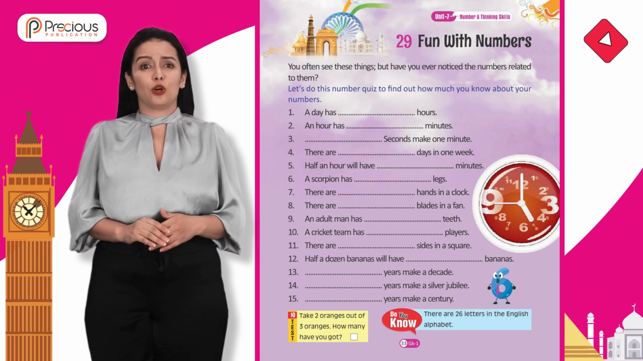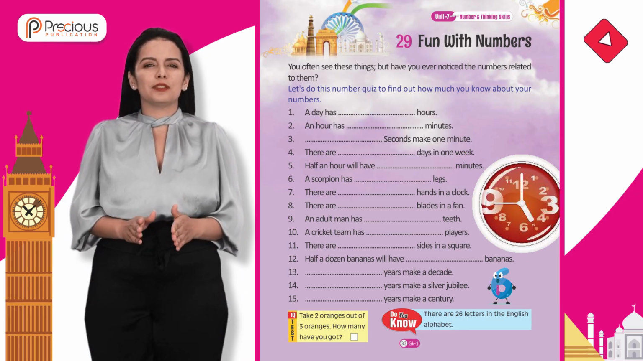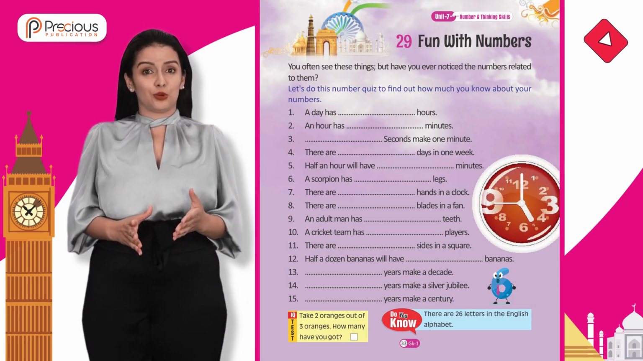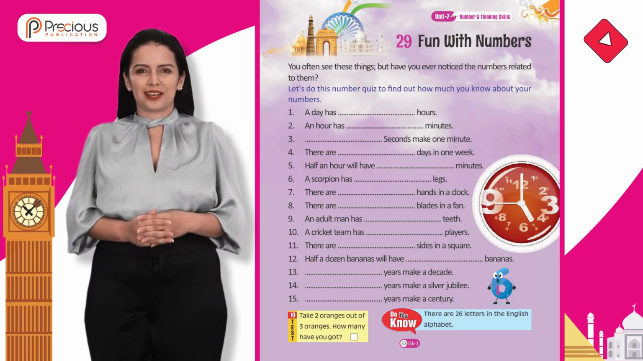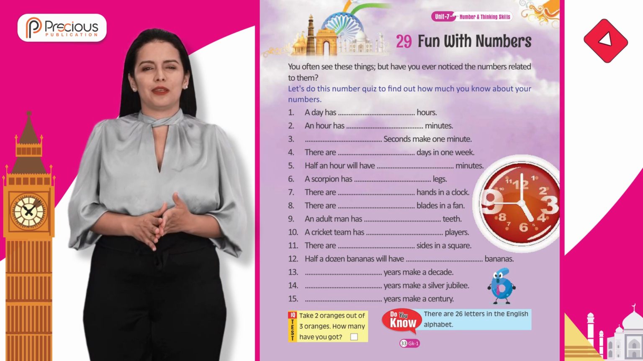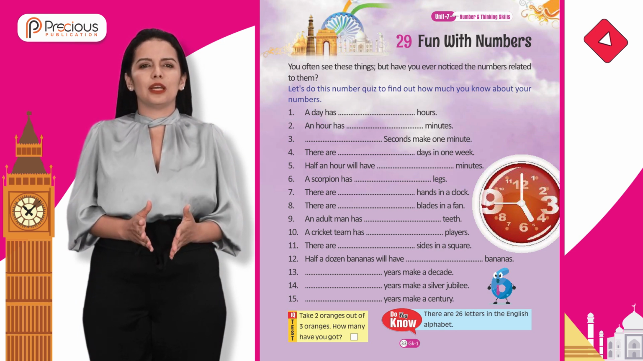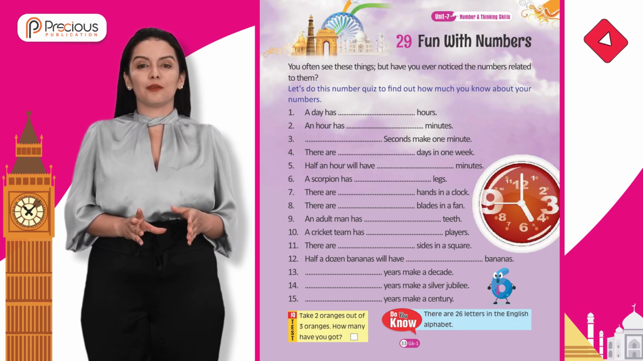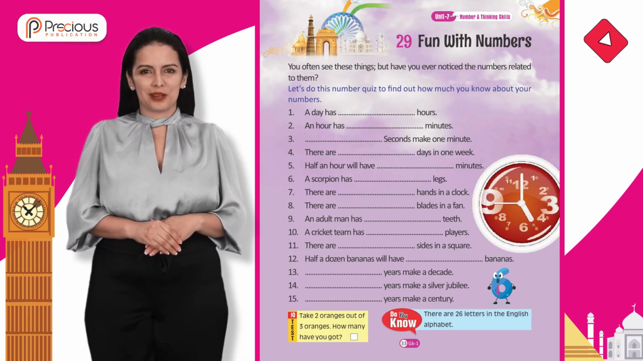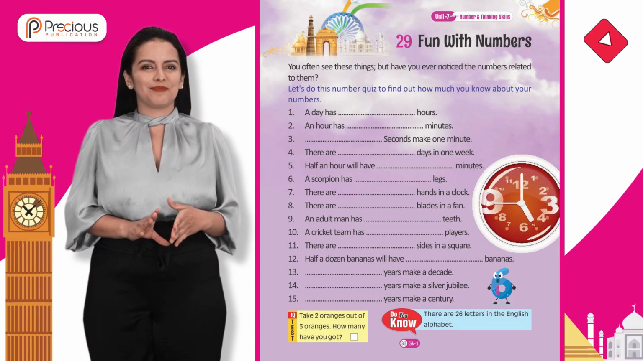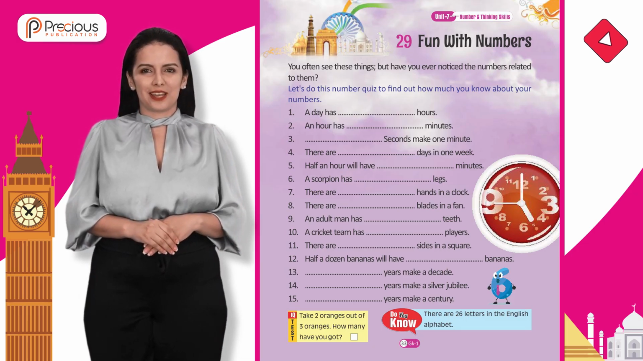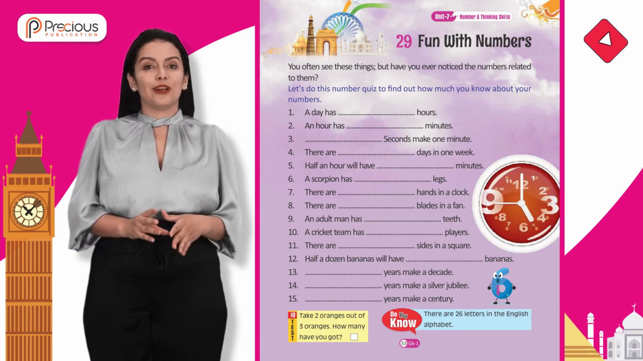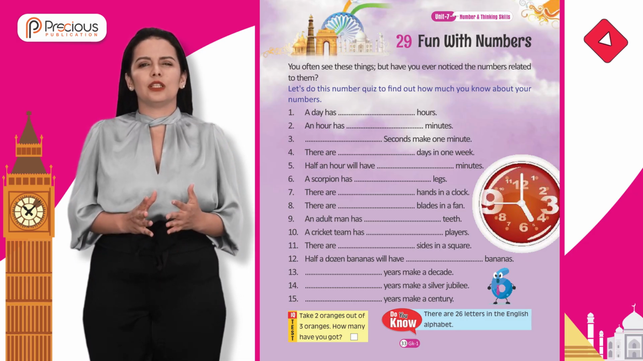Unit 7. Number and Thinking Skills. Chapter 29. Fun with numbers. You often see these things, but have you ever noticed the numbers related to them? Let's do this number quiz to find out how much you know about your numbers. A. Test. Take 2 oranges out of 3 oranges. How many have you got? Do you know? There are 26 letters in the English alphabet.